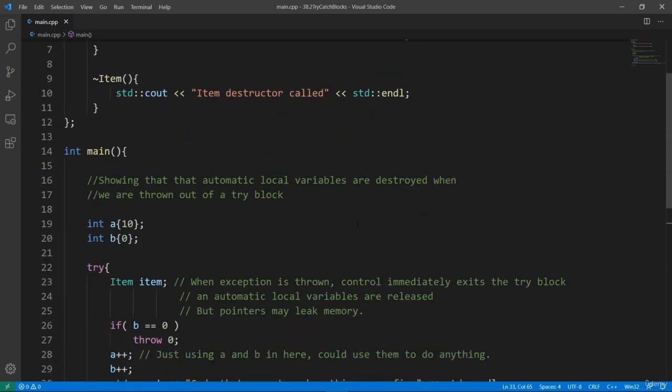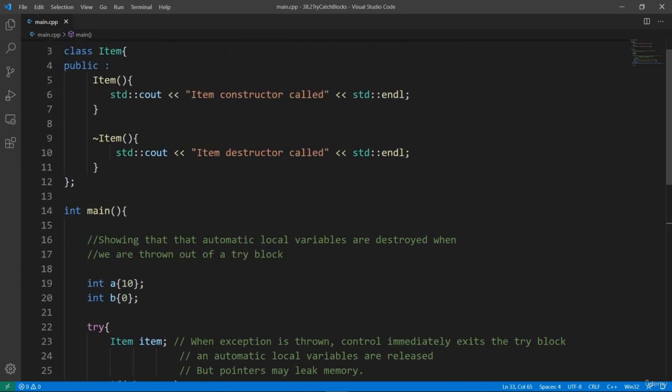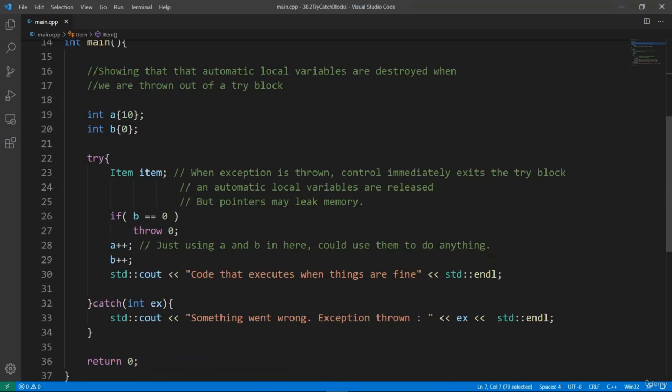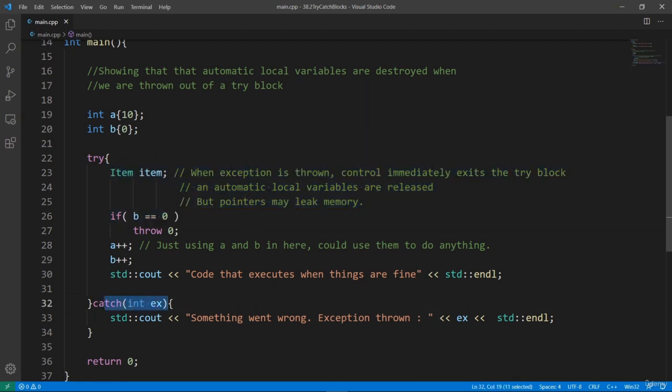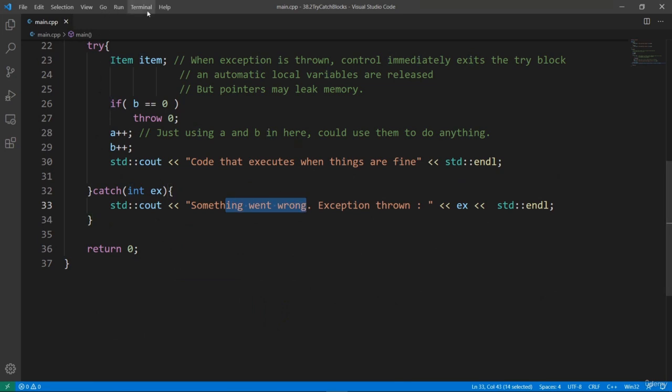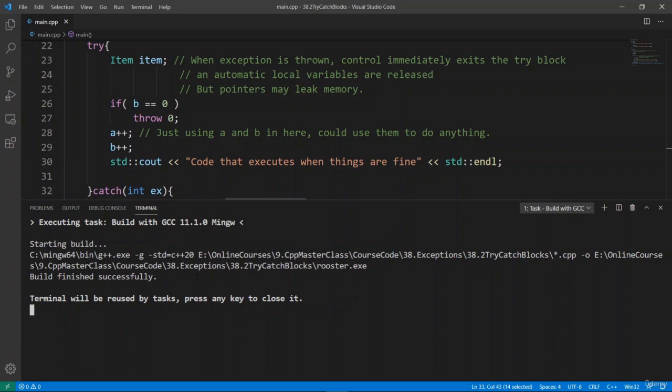Let's try and build and run this program to really show you this. So we expect to see the message from the constructor as a result of this object that we create here. When the exception is thrown, the local variables are going to die, and then we're going to leave the try block. We're going to hit the catch block, and we're going to print std::cout here and say the message. So let's pass this through GCC, our favorite compiler. The build is going to be good.